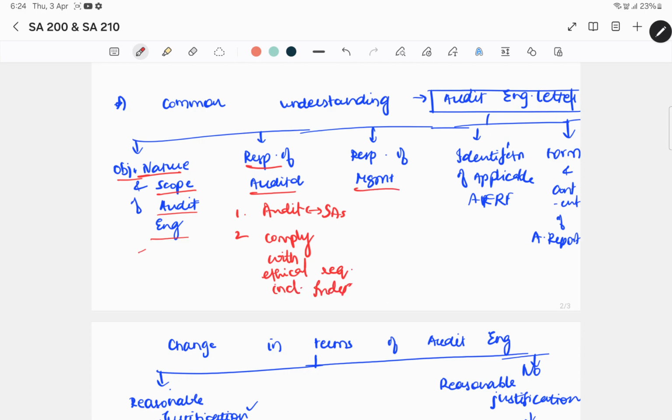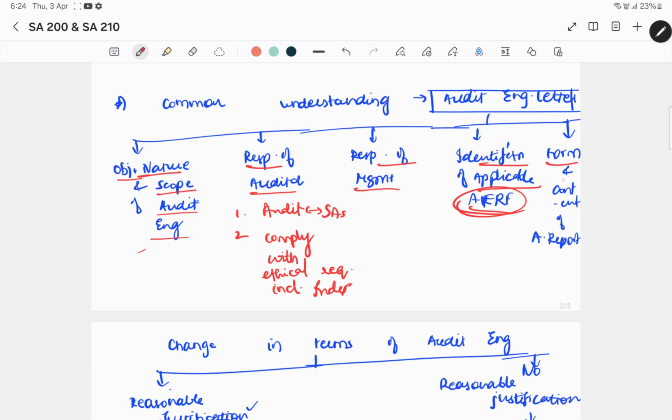Our responsibility and management's responsibility. So this will be included in the engagement letter. Apart from that, identification of applicable FRF. Now what do you mean by applicable FRF? FRF is generally a framework that the management will use depending on their nature of business, their nature of entity, size of entity. They will be adopting the FRF and based on this they will prepare the financial statements. So it has to be applicable FRF, generally the FRF which is applied to that particular entity.